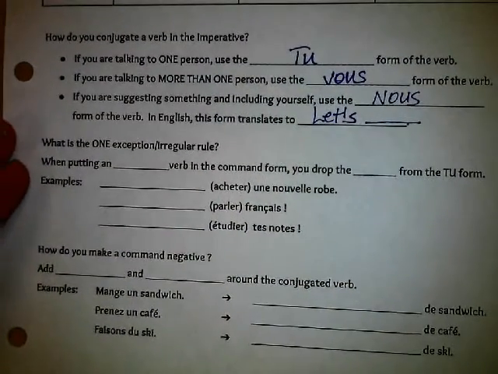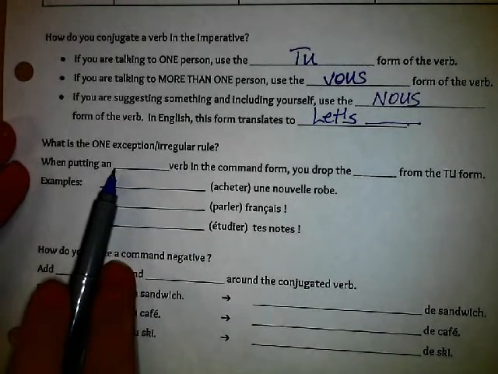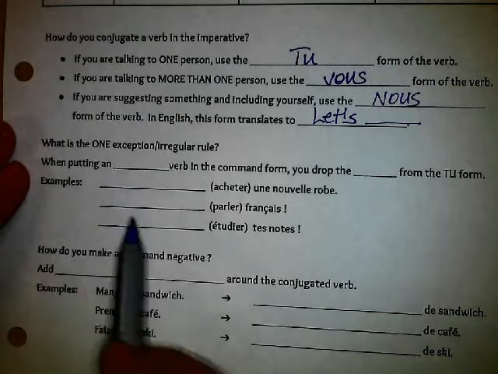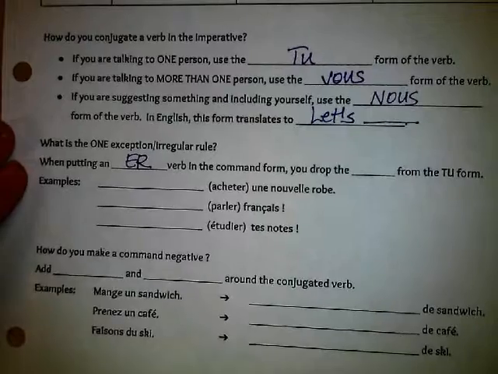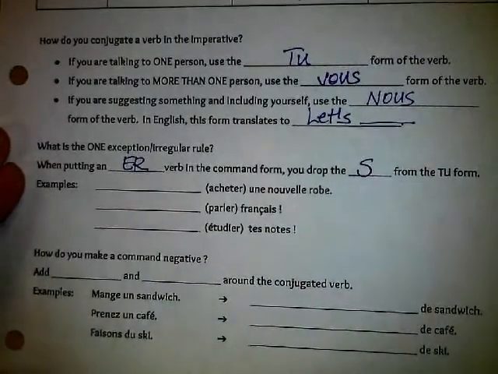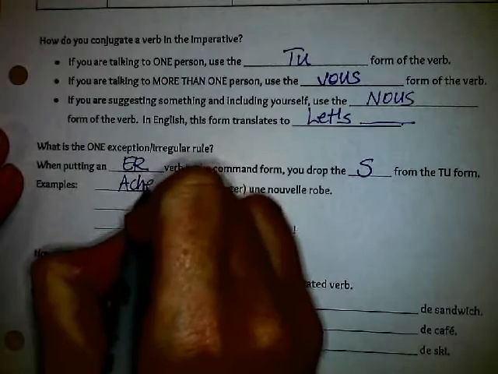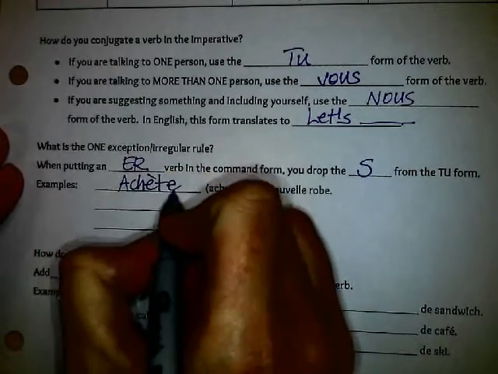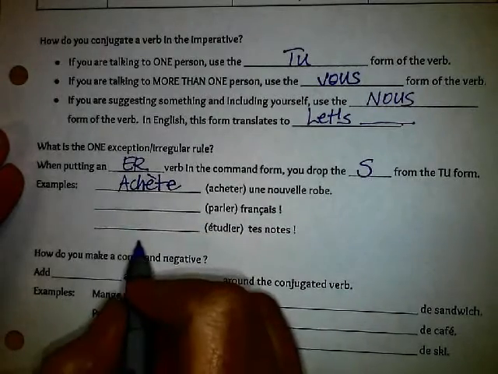Alright, what is the one exception or the irregular rule? When you put an ER verb in the command form, you drop the S from the tu form. Okay, for example, achète. We're dropping the S off of the tu. Okay.